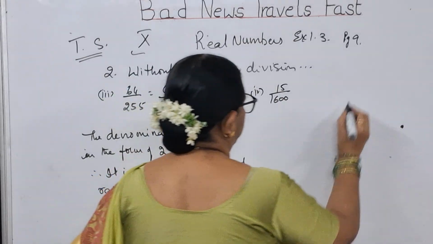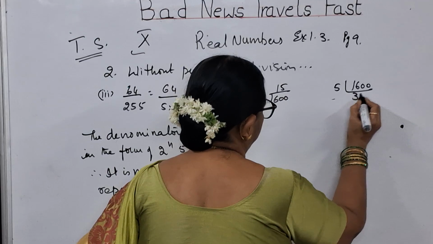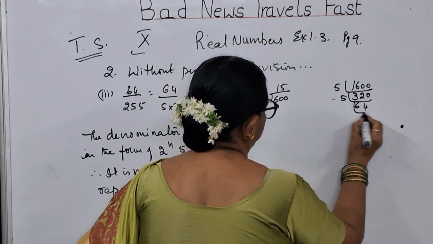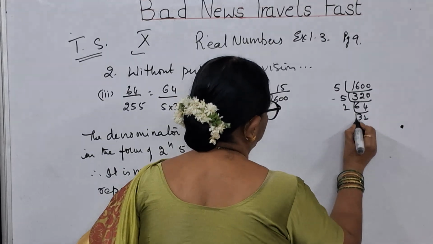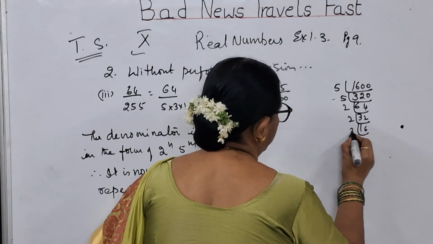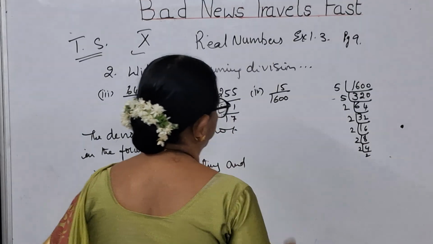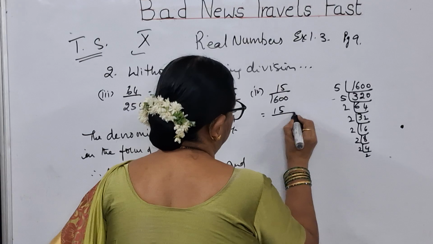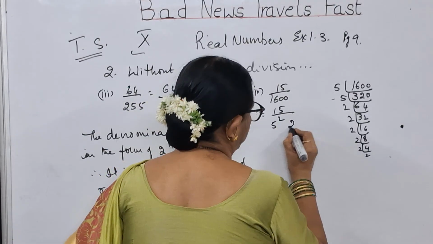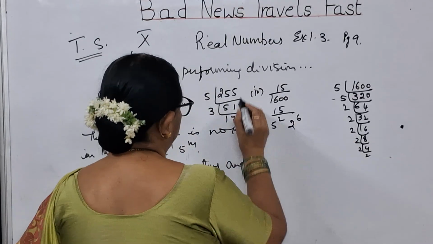15 by 1600. So take 1600 and find the prime factors. So how much are you getting? 15 by 5 to the power of 2, 5 square, and 2 to the power of 6. So what are you getting, children?